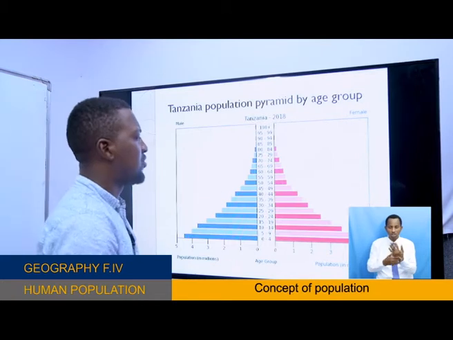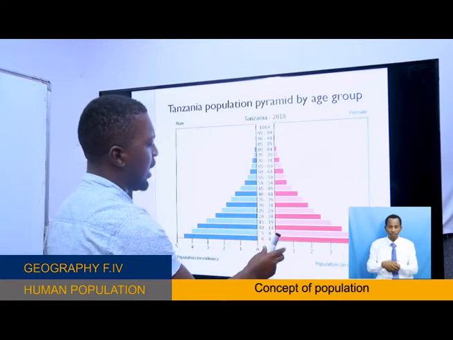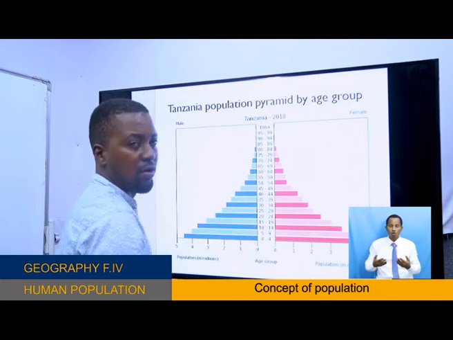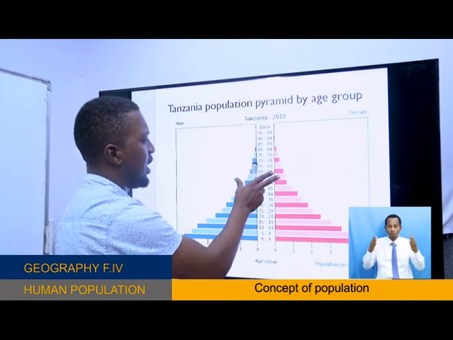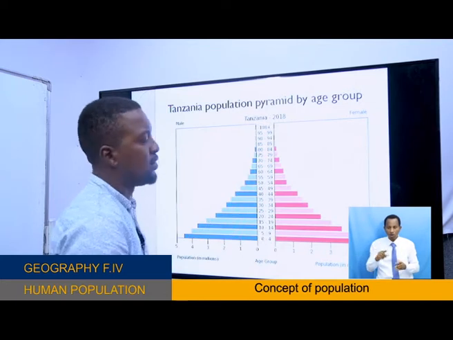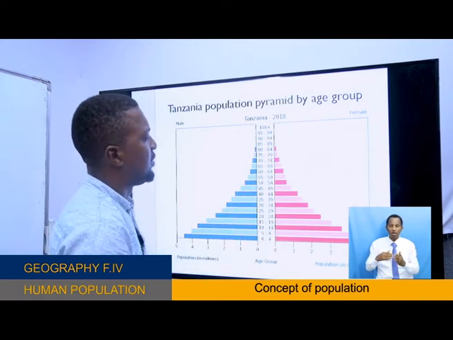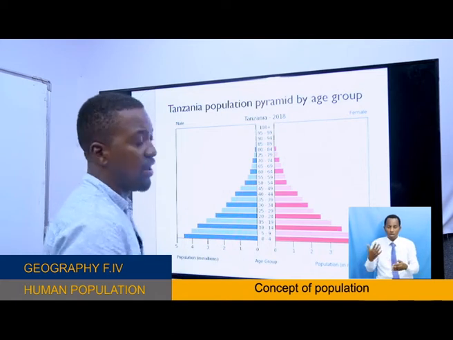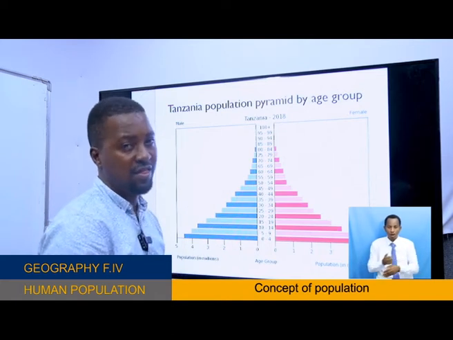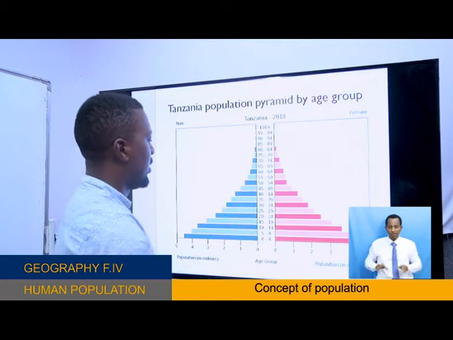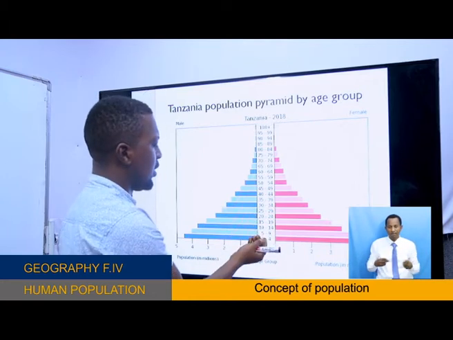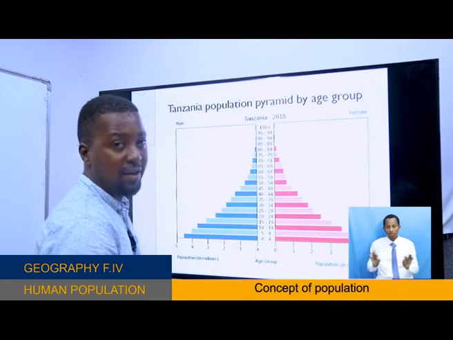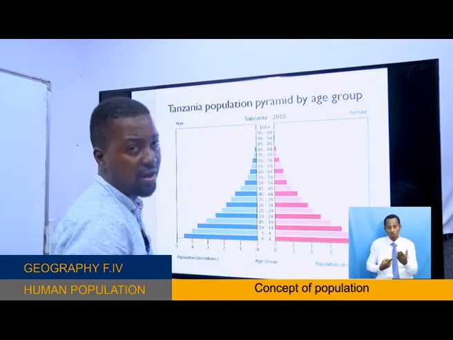In a developed country, it will not be like that to that extent. The number of children will be very low, and the working class will be high. Even the oldest ages will be at least bigger than this one. Why? Because they have good health services, and the fertility rate is very low because of maybe family planning and different policies in their country.